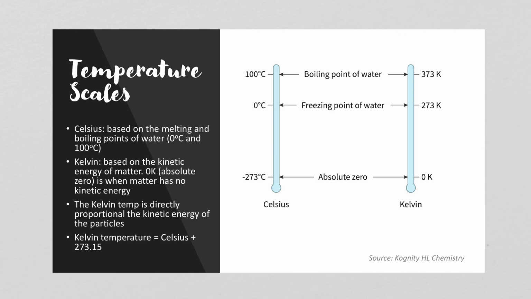So when we do a lot of our calculations in chemistry, we actually have to convert our Celsius temperature to Kelvin because we need it to be directly proportional, and the Celsius scale is not. So the Kelvin temperature is equal to the Celsius temperature plus 273.15. So at 0 degrees Celsius, the Kelvin temperature is 273.15.